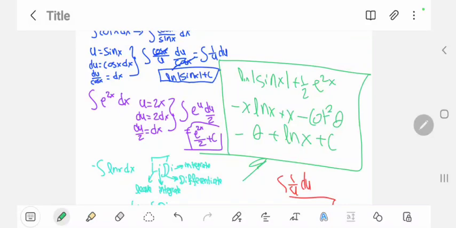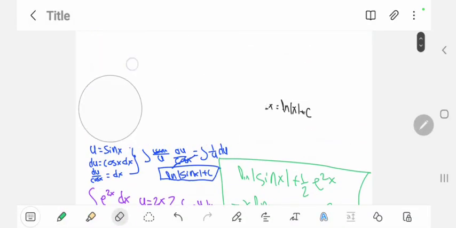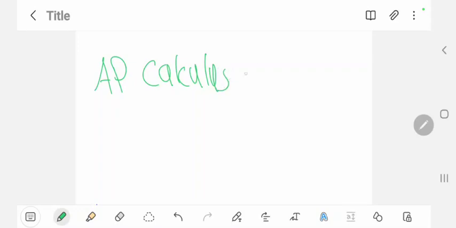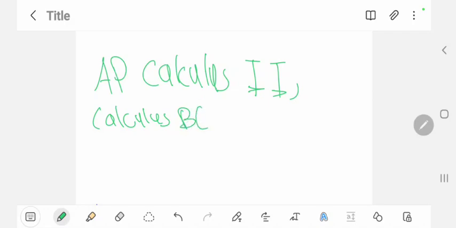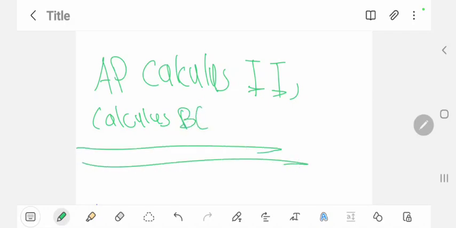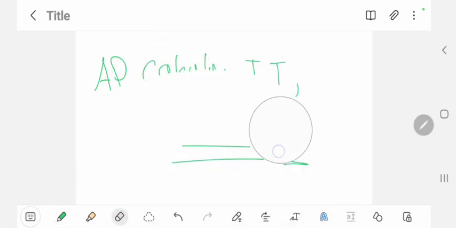This is calculus, and I think now I'm taking AP Calculus 1 or AP Calculus AB, so this would be considered AP Calculus 2, or can be considered as Calculus or AP Calculus BC, because I have not seen this in any AB book. I have seen secant squared and all that, but I have not seen that much complication.